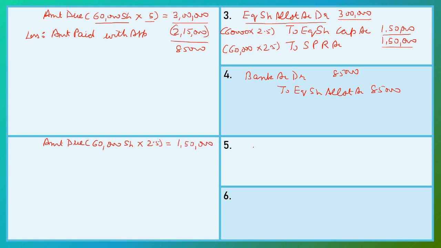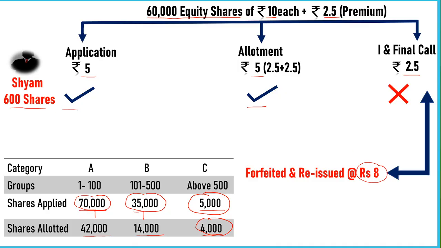So first we do the due entry and our entry is equity share first and final call account debit to equity share capital account and our amount is 1,50,000.